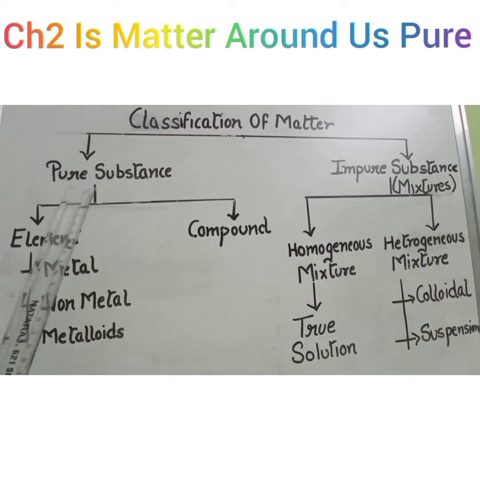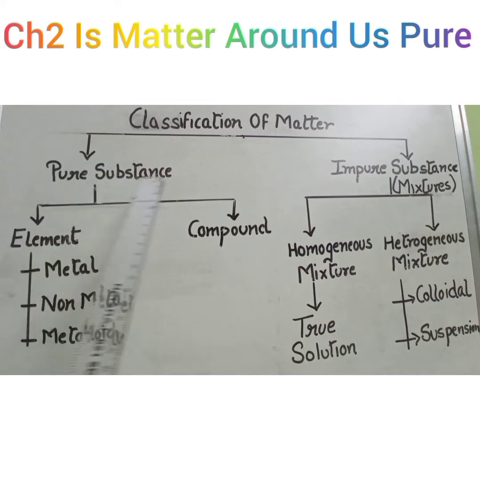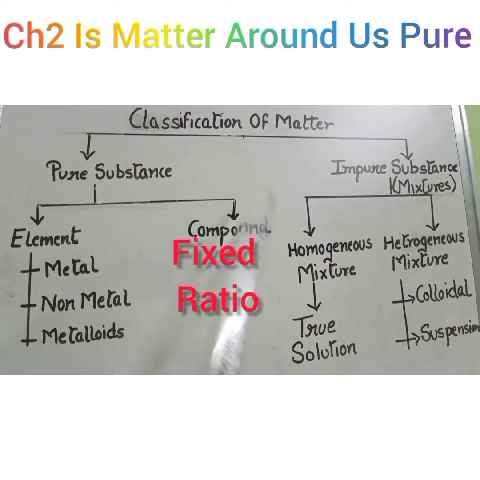So pure substance is further divided into two parts, that is elements and compounds. An element is the basic form of matter that cannot be broken down into simpler substances by a chemical reaction or method, whereas a compound is a substance which is made up of two or more elements chemically combined with each other in a fixed ratio.